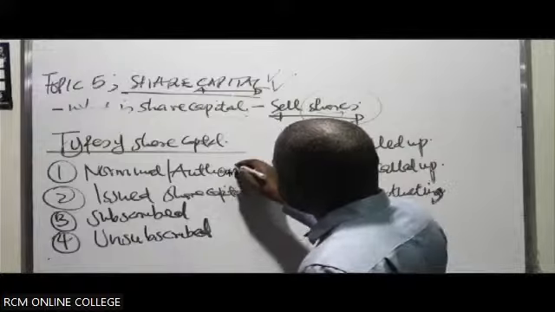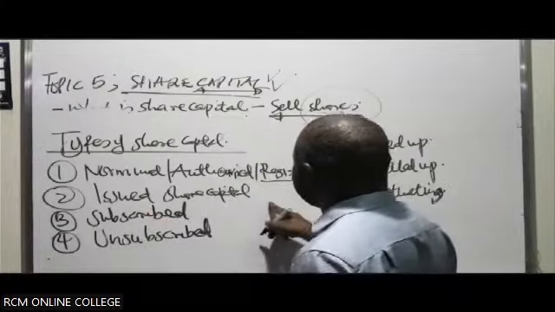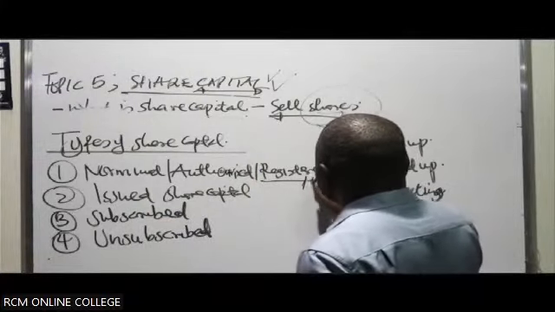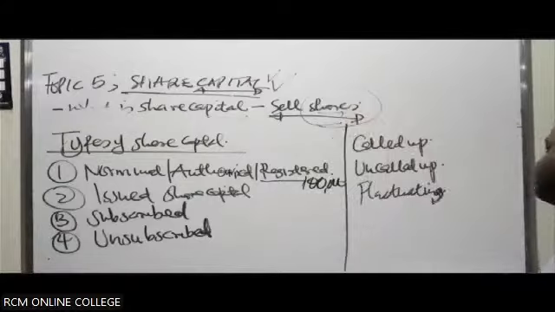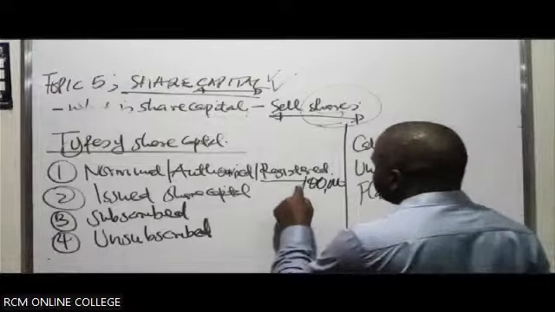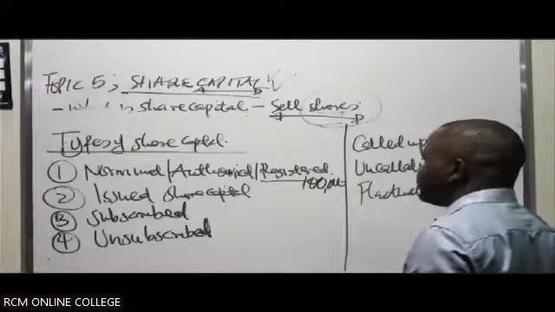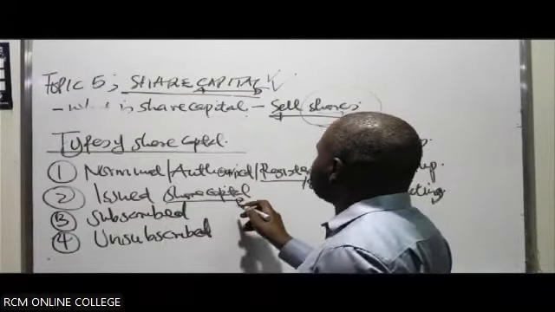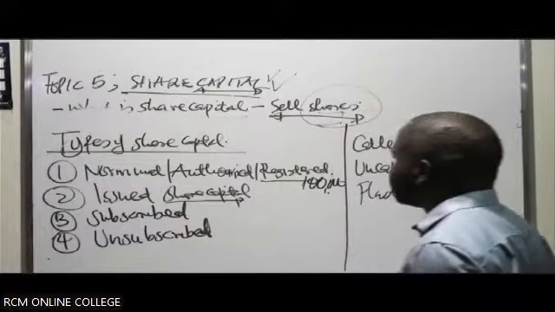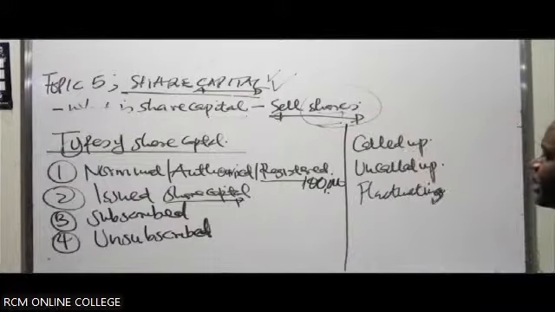Out of it, you can issue. Maybe the registered capital could be 100,000, so you register your company with 100,000. Out of this registered capital, you can issue part of it. What you issue out of this 100,000 is what you refer to as the issued share capital.